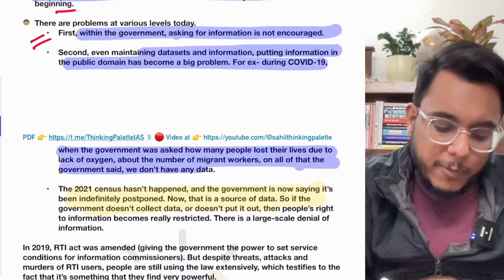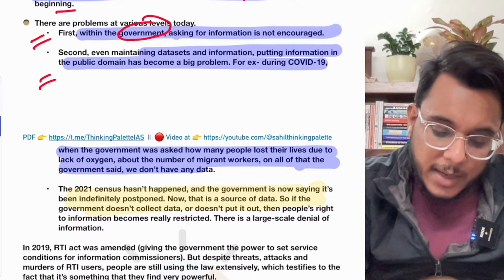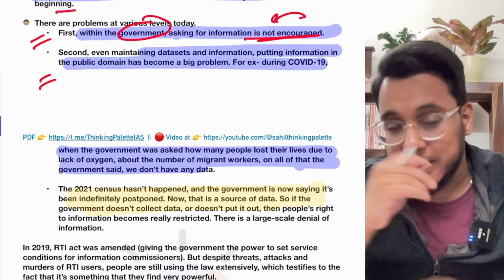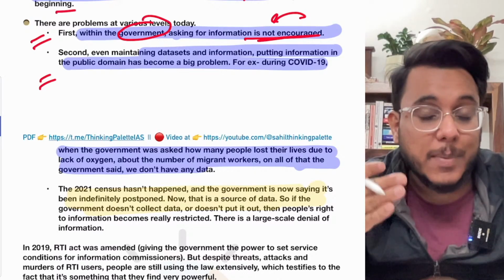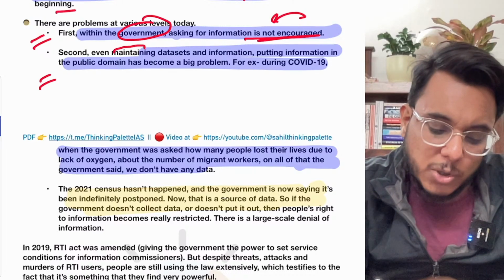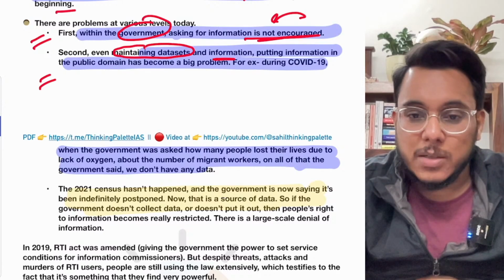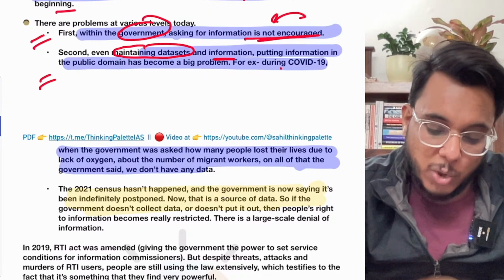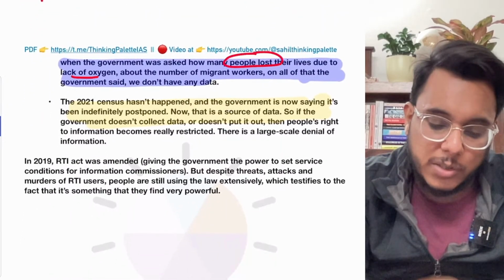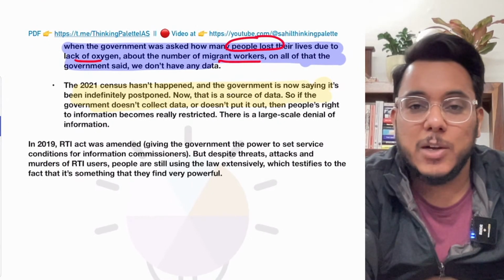Now there are other problems also that prevail. Number one problem is that the government often is not encouraging information seeking behavior. Government is neither empowering people, nor educating people, nor appreciating when people are asking for information. And next, the government is also not properly maintaining the data sets of information. For example, when we talk about information with respect to COVID-19, how many people lost their lives due to lack of oxygen, how many migrant workers there are, the government simply said that we don't have any information.